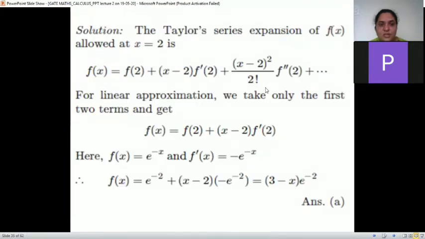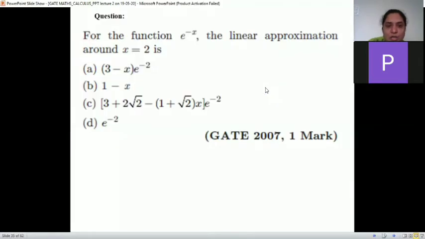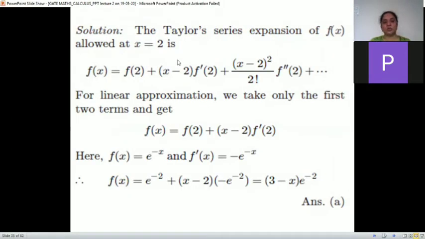Okay, I'll show you the answer. The Taylor series about x is equal to 2 is asked, right? So f of 2 plus x minus 2 f dash 2 plus so on, x minus 2 square by 2 factorial f double dash, and then f of x, it is just the linear approximation. So only the first two terms, x minus 2, f dash 2, up to that term.